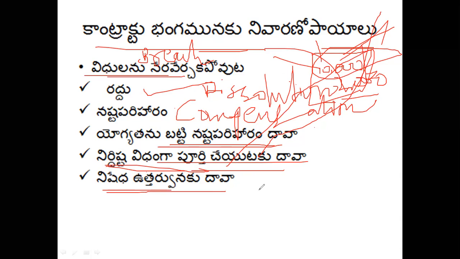Nisheda uttarunaku dava means injunction. We can approach the court for an injunction order. An injunction order means that the other party is prevented from doing whatever he wants to do in another way, by filing a case in the court.